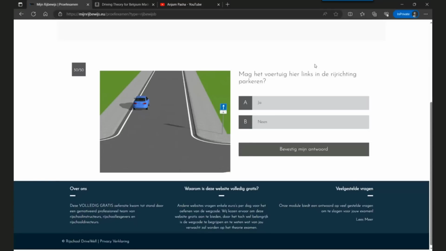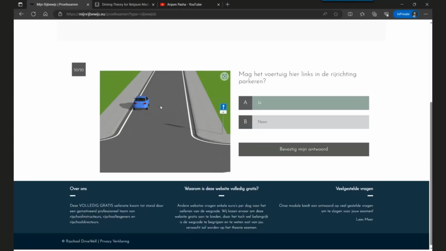The question is, is this car allowed here to park on the left? The answer is yes. Why? Because, as indicated by this road sign, this is a one-way street, and we just discussed that in a one-way street, you're allowed to park on the right as well as on the left. So the parking is here allowed for this car.